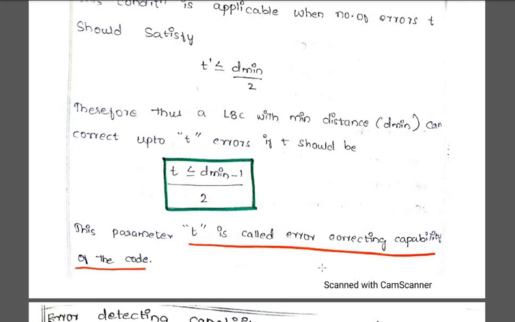I have just explained this theorem to show how you are going to find the distances between your error codes or received codes and transmitted codes. But you will get a problem in the final exam only by using this formula, okay? And you will directly find the Hamming distance and Hamming weight. Clear? So I hope you are clear with this part also.